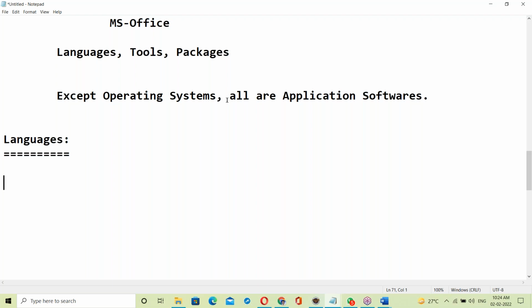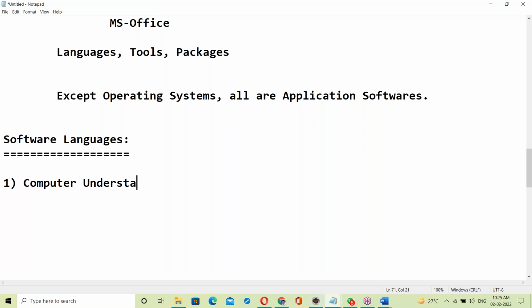Now let us come to software languages. In software languages, there are two things. First, computer understandable language.